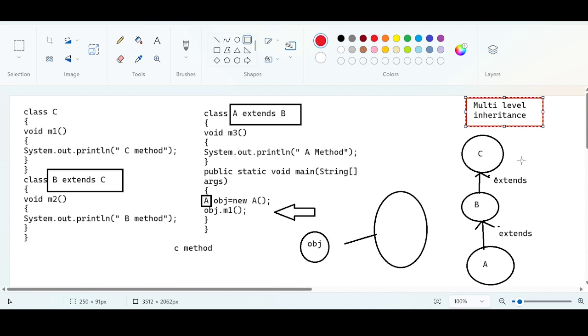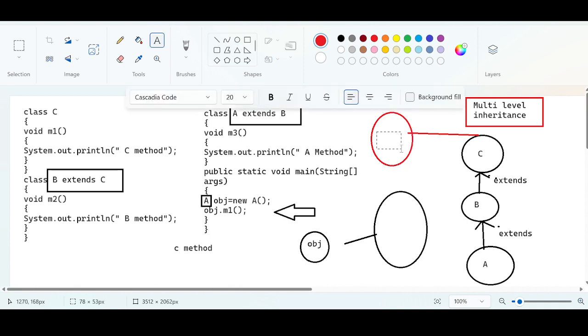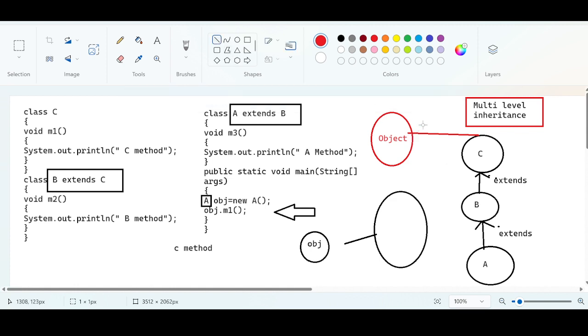Now you tell me, guys. I hope you will answer this time without any mistake. From the compiler's perspective, there is an object class. Yes or no? Now you tell me how many methods are there in the object class. I want answers from you. Firstly, answer me how many methods are there in the object class. Everyone, come on.